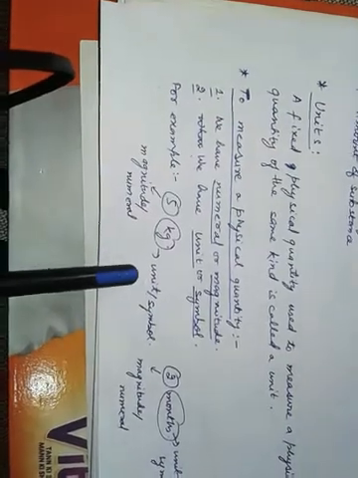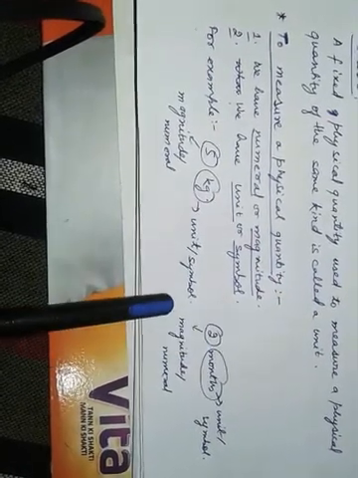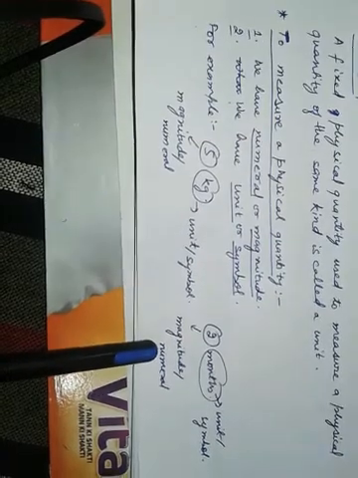The 5 is the magnitude or numeral, and kg is the unit. Similarly, 2 months: month shows the unit, and 2 shows the magnitude or numeral value of that unit.